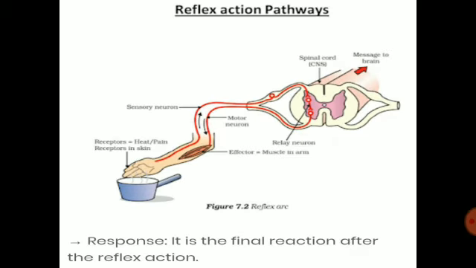In this diagram, you can see that the stimulus is received by the sensory receptors, that is our hand, an impulse is generated and carried along the sensory neuron towards the spinal cord. Then the impulse travels through the spinal nerve towards the spinal cord along the dorsal root. Now nerve endings release neurotransmitter. The impulse passes across the relay neuron to the motor neuron, and this impulse travels along the motor neuron away from the spinal cord along the ventral root.